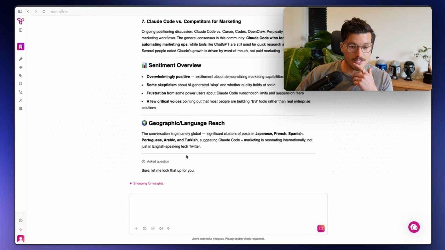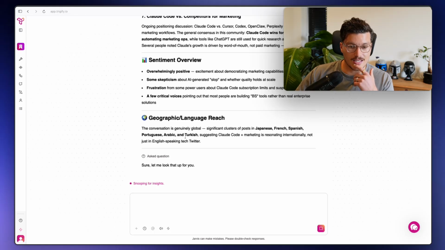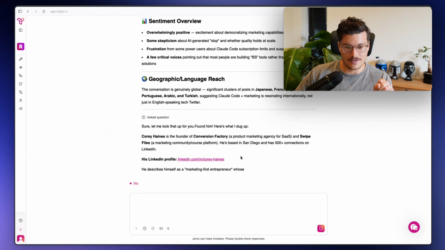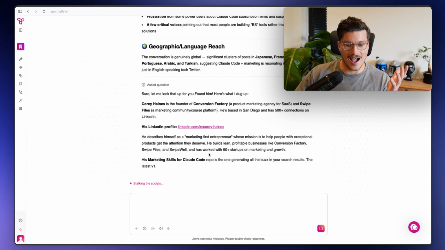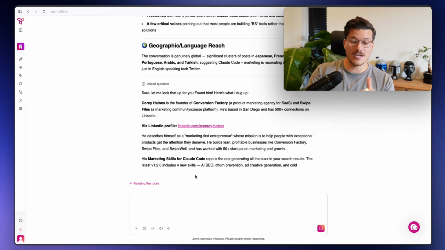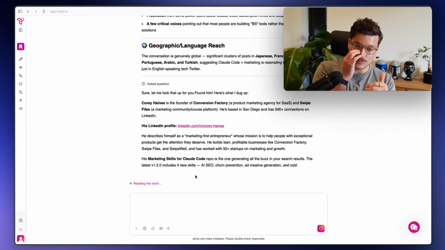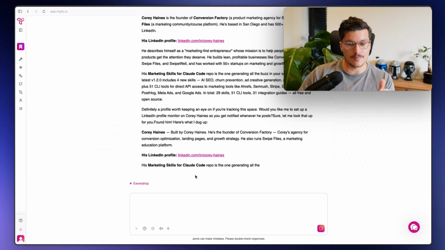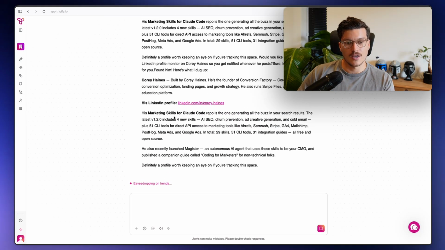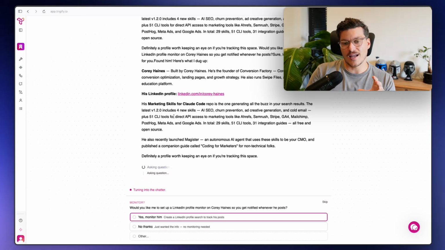I don't actually know if it can. So this is something that is entirely new here. Is the founder, is his LinkedIn profile. Wow. That's pretty cool. So now in theory, you could go and add that individual to another automation that you've created or something like that as well. That is sick. I didn't realize that you can do this. I'm assuming what it did. Here, look, it's got itself a little bit confused. It's repeating itself.